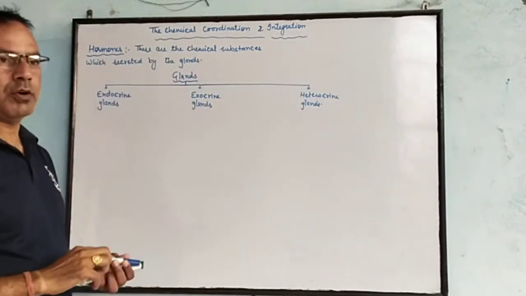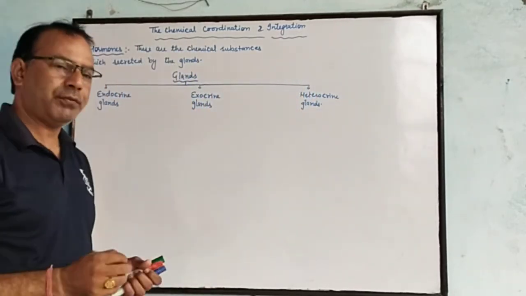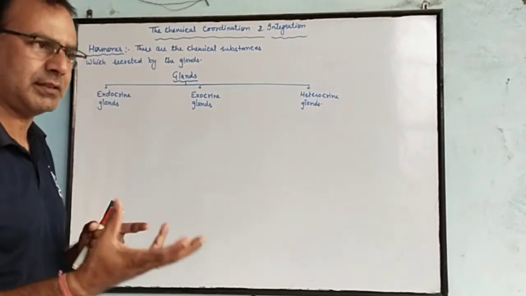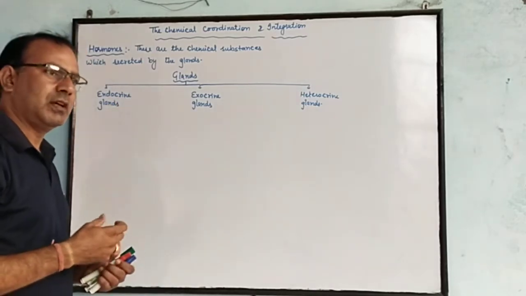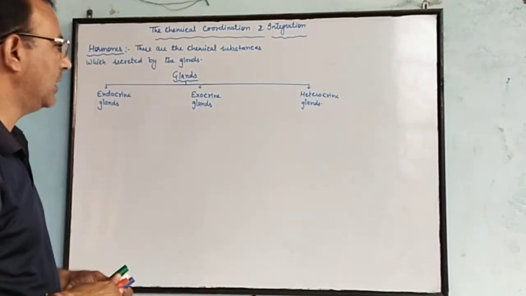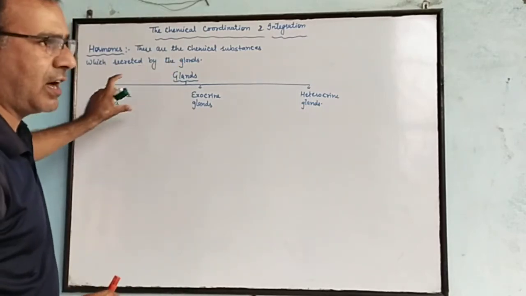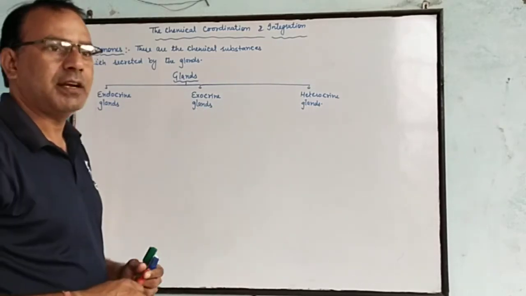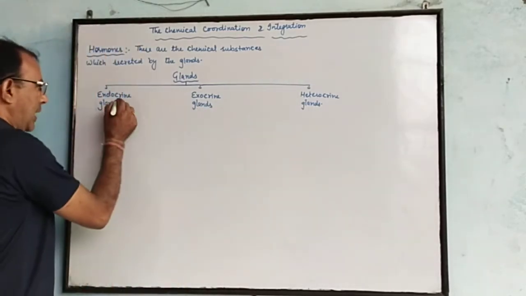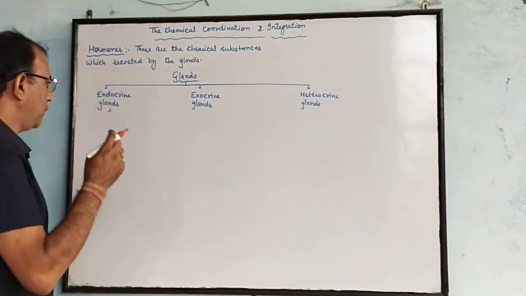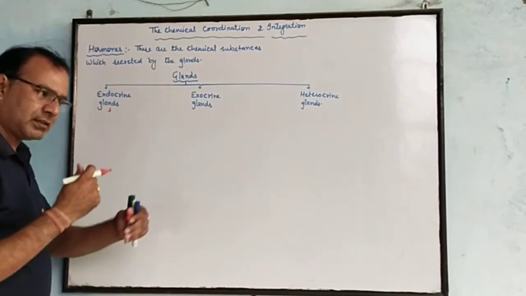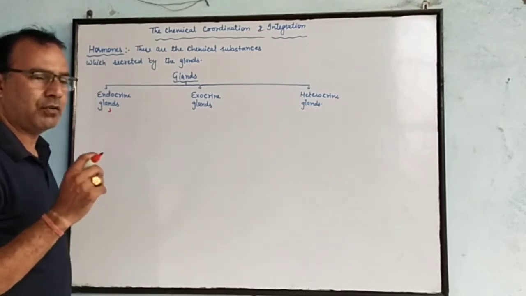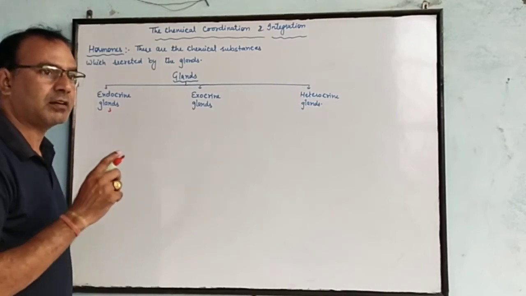The whole body's control and coordination takes place with the help of the nervous system and the hormonal system. Hormones are chemical substances secreted by glands, and these glands are of three types: endocrine, exocrine, and heterocrine glands. Endocrine: endo means within and crine means secretion. They secrete the chemical substance inside the body, and these glands are without ducts, that is, ductless glands.